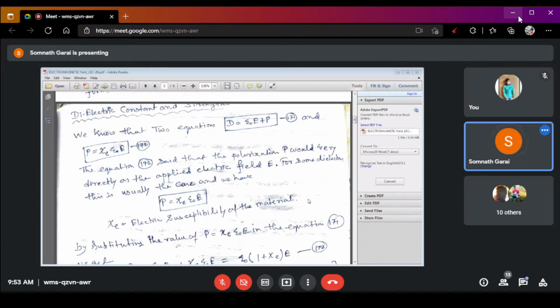Now, if you apply an electric field over it, then the electric field displaces the positive charge to one side with a force of plus Q into E, and the negative charge is displaced to the other side with a force of minus Q into E. So the positive and negative charges are separated by this electric field.